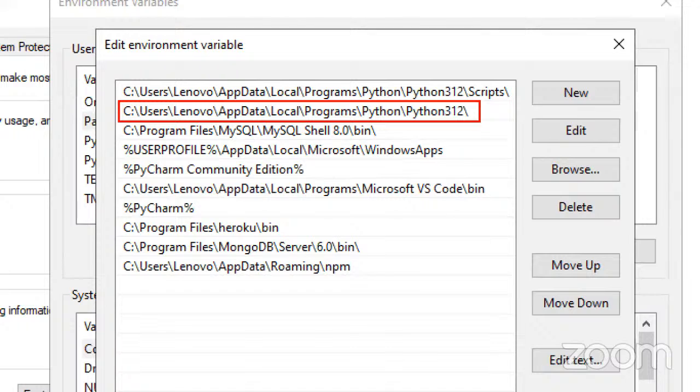C drive, Users, username, AppData, Local, Programs, Python 3.12. This is the Python interpreter location, guys. The Python interpreter is nothing but python.exe. Python.exe is called the Python interpreter file, the Python executable file. Next, in this Python 3.12 folder we have the Scripts folder. In this we have the pip command. So python.exe is the interpreter, and pip is a command for installing third-party modules which are available on the internet.